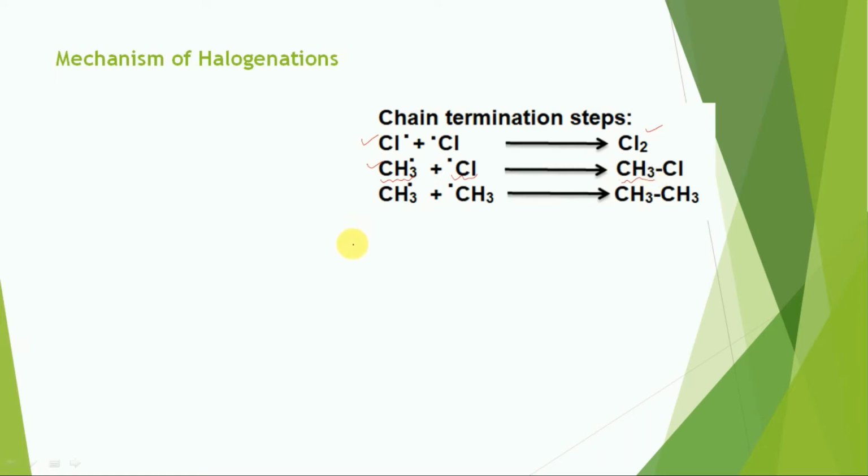And in the third possibility, the methyl free radical combines with another methyl free radical and generates 1 mole of ethane. The chance of free radicals combining amongst themselves is very low, because of the very small relative concentration of free radicals in the reaction mixture.